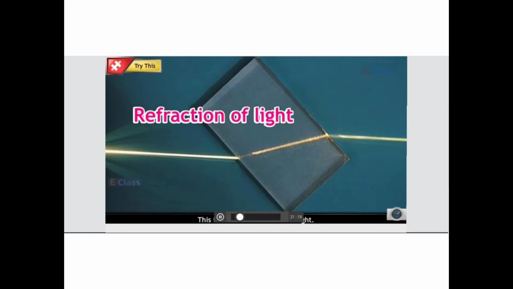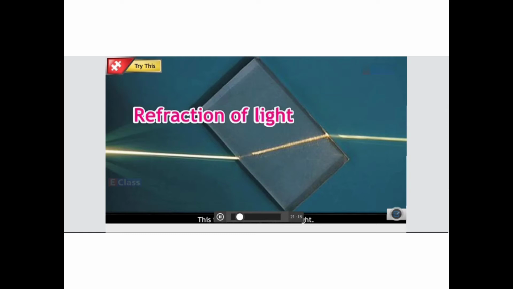Slab means it is like a cuboid made up of glass, completely transparent. And we are going to use the sun rays as the source of light, and we are going to denote the light rays with the pins. So let us begin with the experiment.